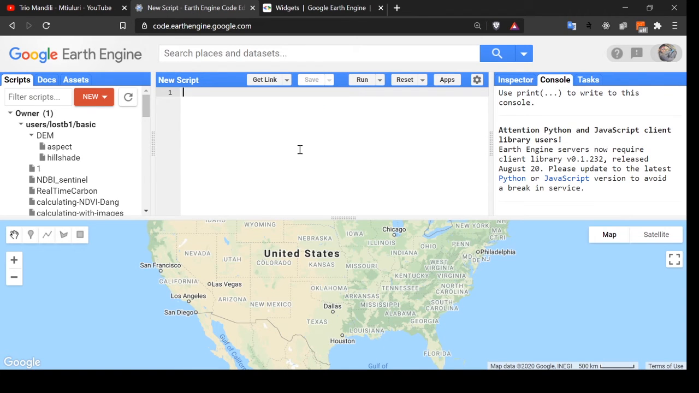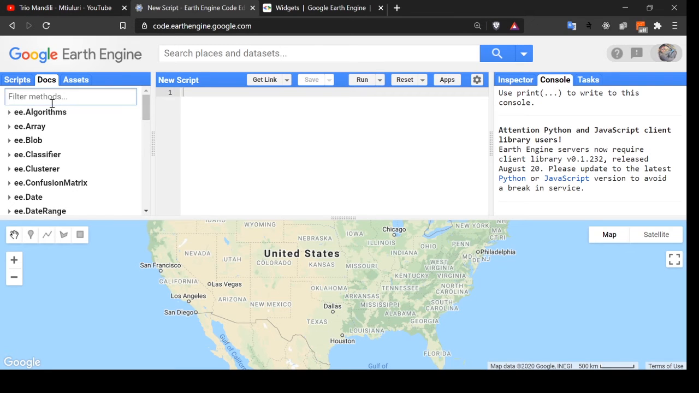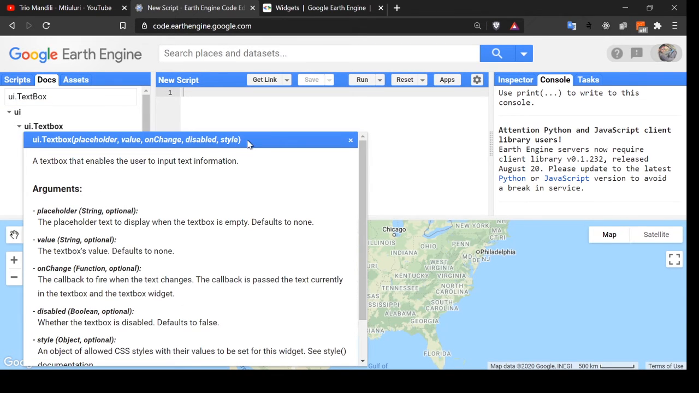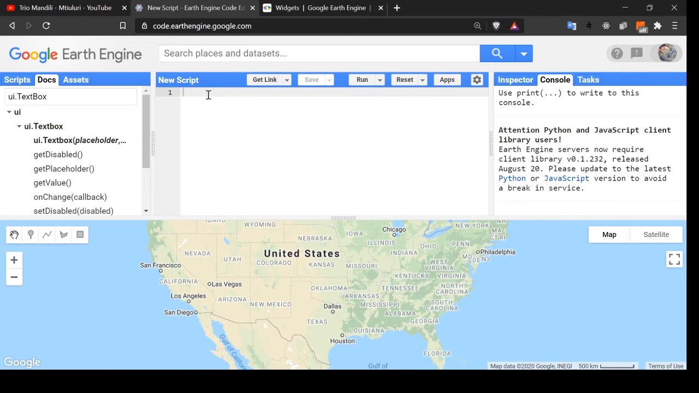Now similarly, the next one is the text box. We can also look at the documentation. Text box, here it is. Let me copy this. It will be easier for me, because hovering the mouse over there and seeing it will be difficult. Now variable txtBox is equal to ui.Textbox as given above.